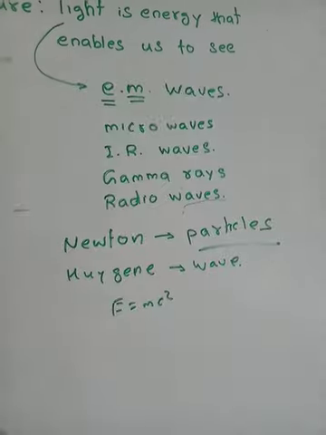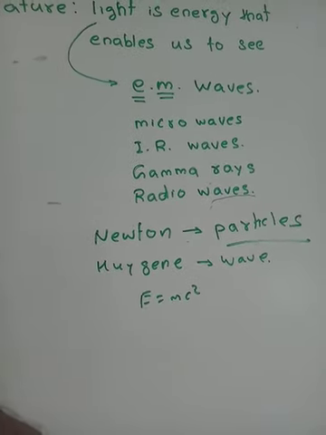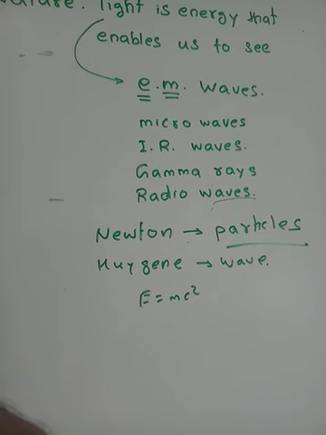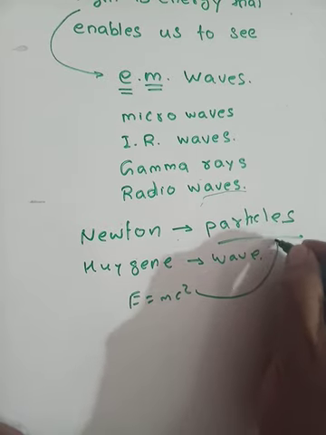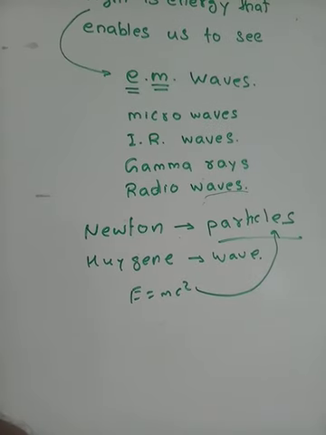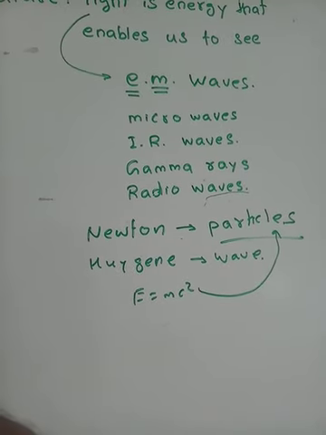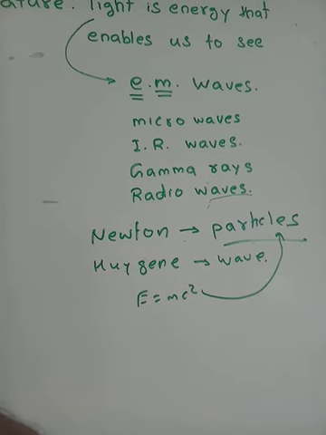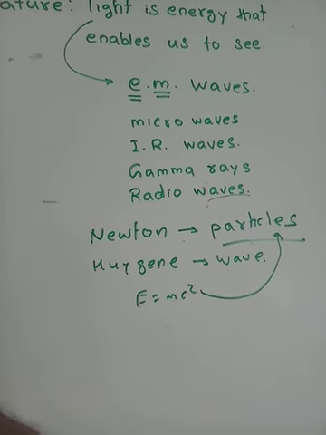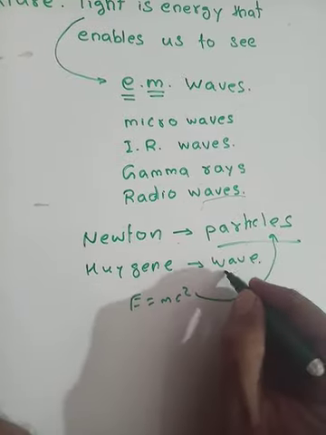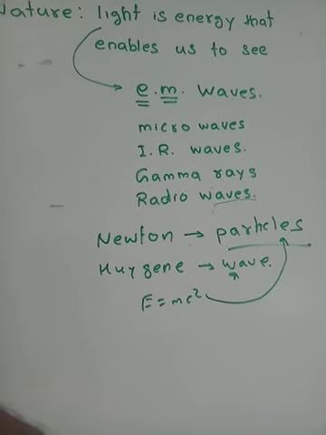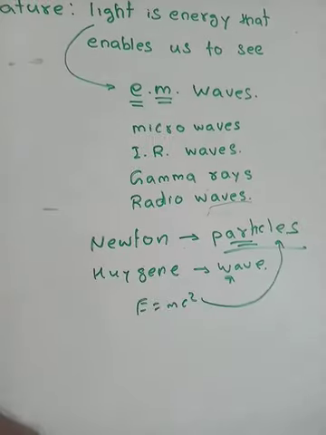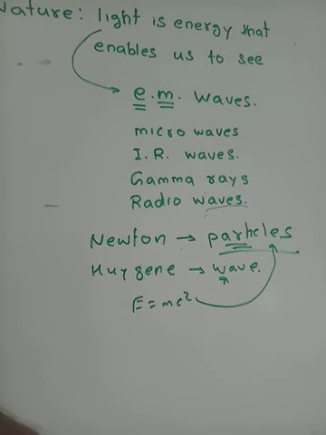Then came another person who gave this equation. You know this equation, E equals mc squared. Who gave this equation? It was Albert Einstein, and he again advocated that light is made up of particles. Then came another person, the Indian C.V. Raman. He again showed that light is actually a kind of wave. Again, one more person, Compton, came. He again showed that light is made up of particles. So there have been lots and lots of controversies.